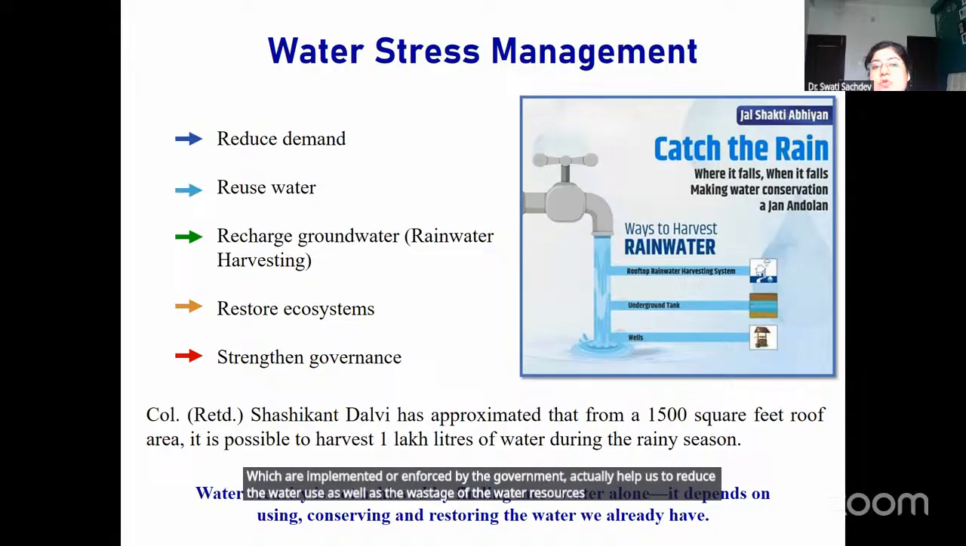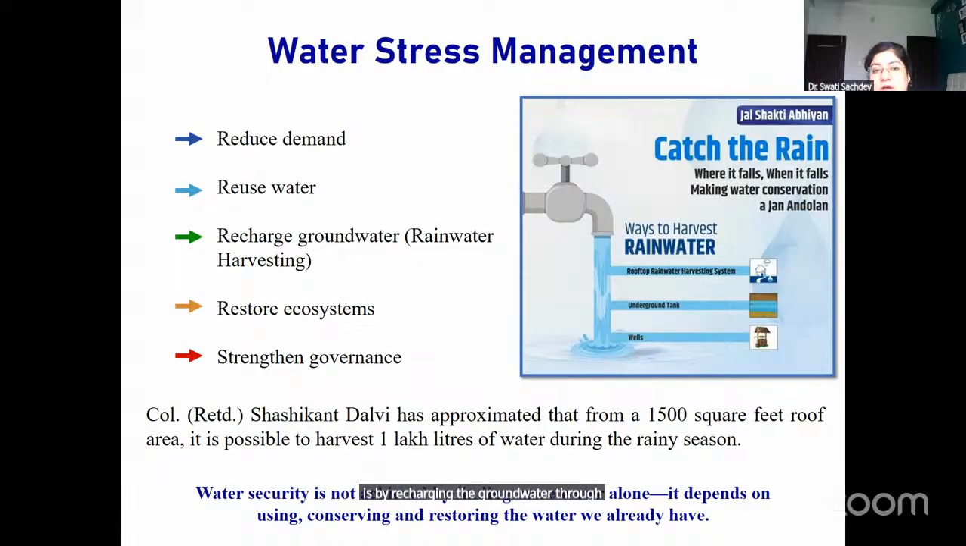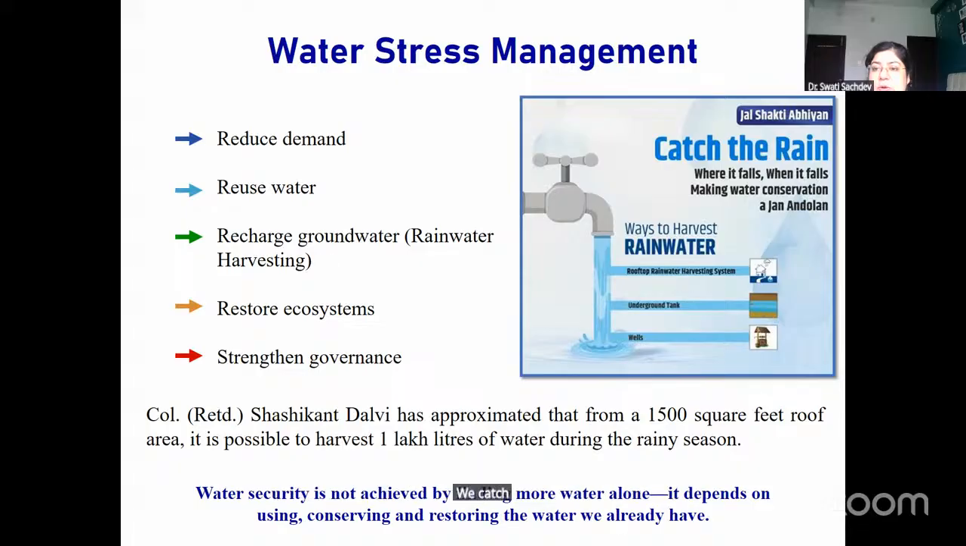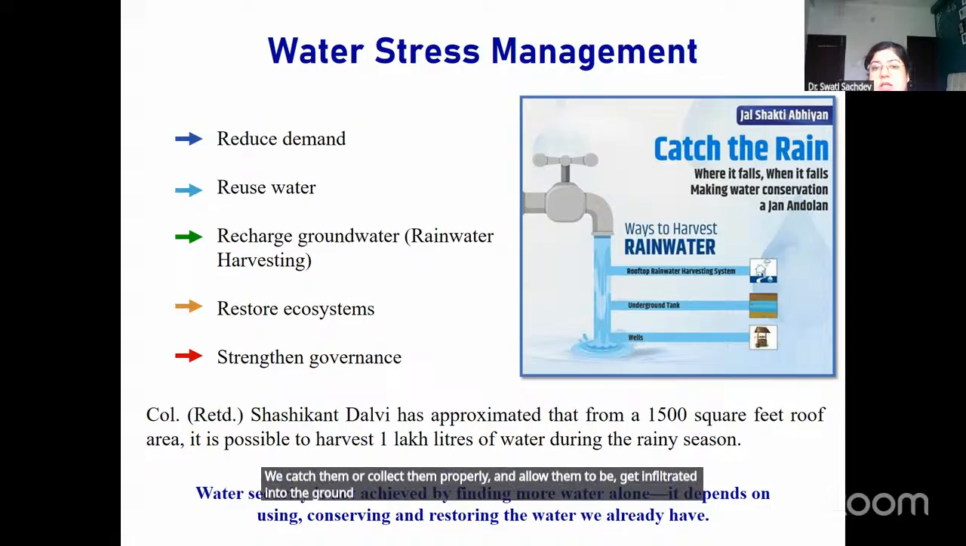And the last and the most important method by which we can reduce the water stress is by recharging the groundwater through the rainwater harvesting system. Rainwater harvesting systems are systems where the rainwater which we receive every year, instead of being wasted or letting it go into the gutters or the drainage system, we catch or collect it properly and allow it to infiltrate into the ground, recharging the groundwater, and this water can also be used for various human activities.